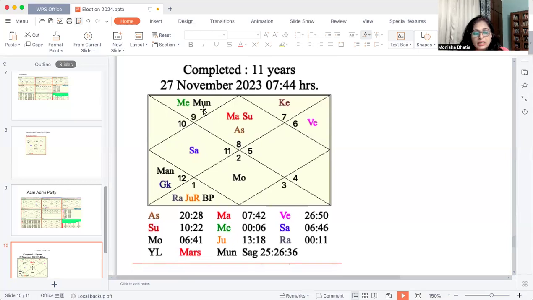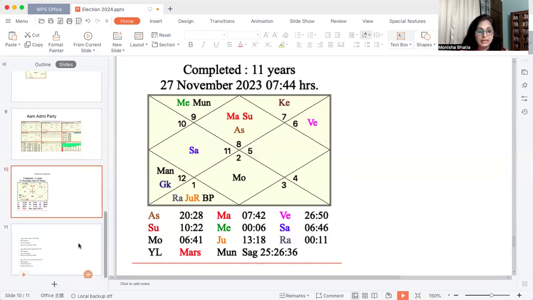The Muntha is not that great because it is sitting in the second house. The second house shows that efforts are needed, and the Muntha lord is not good here because it is afflicted and sitting in the sixth house. So the sensitive point is definitely going to give them some trouble. Which means the party is currently undergoing some difficulties, but at the same time, because the 10th house and the ascendant are powerful, it shows that they will gain very well in the incoming elections.